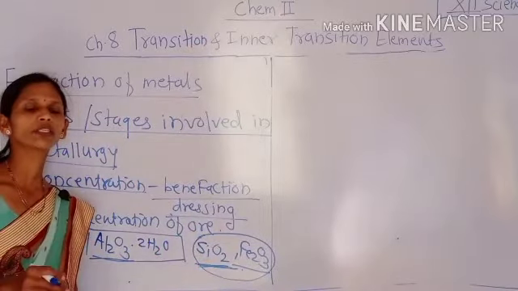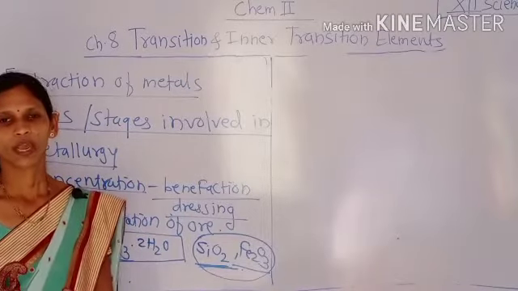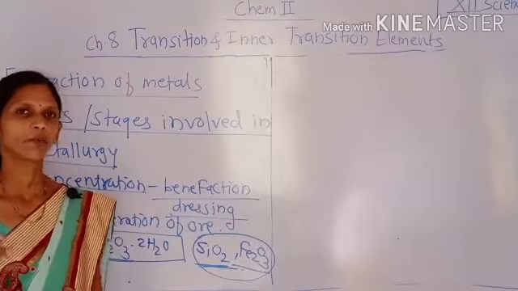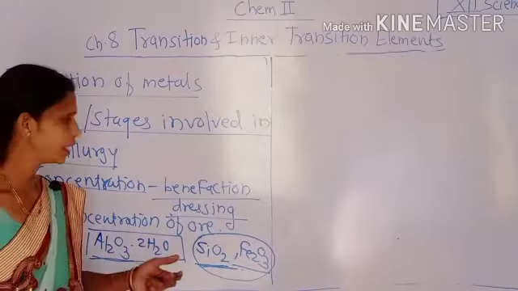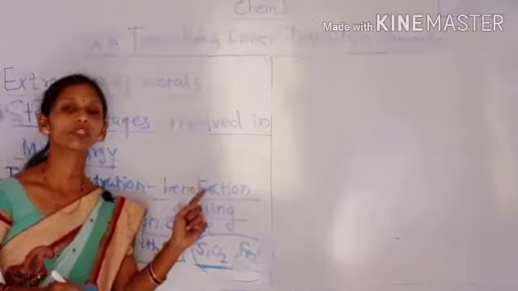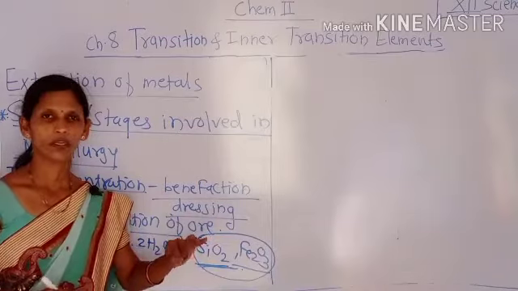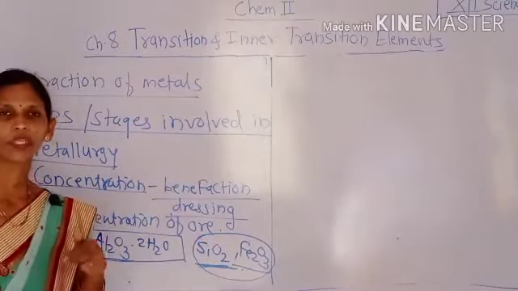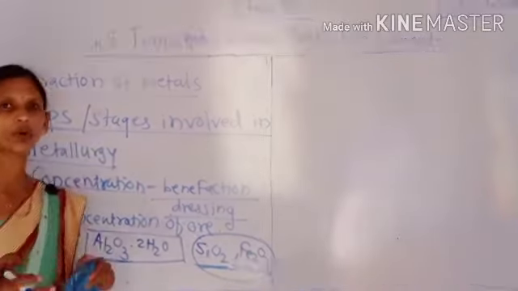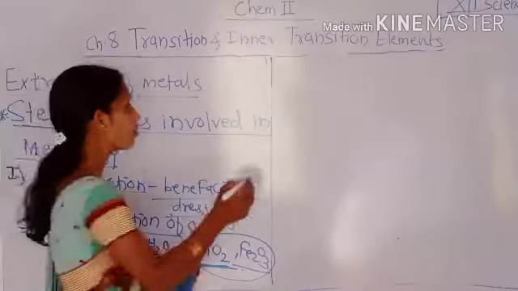Similarly, iron ore consists of different types of gangue particles, that is SiO2, as well as it contains phosphorus, arsenic, etc. These are the gangue particles present in the hematite. Then see here, we have to remove these gangue particles for the concentration of ore. The ore has to be concentrated by removing the gangue particles from it for the extraction of the metal from its ore. Then for concentration of ore, different types of methods are used, that is the hydraulic classifier